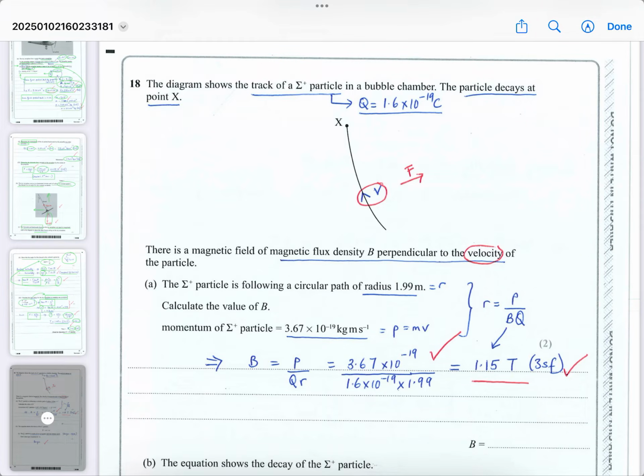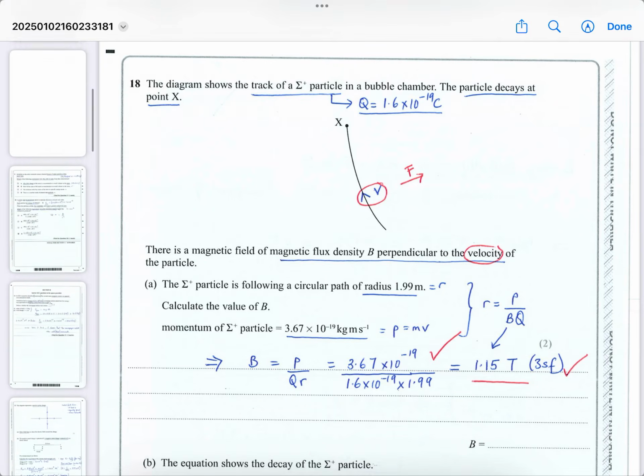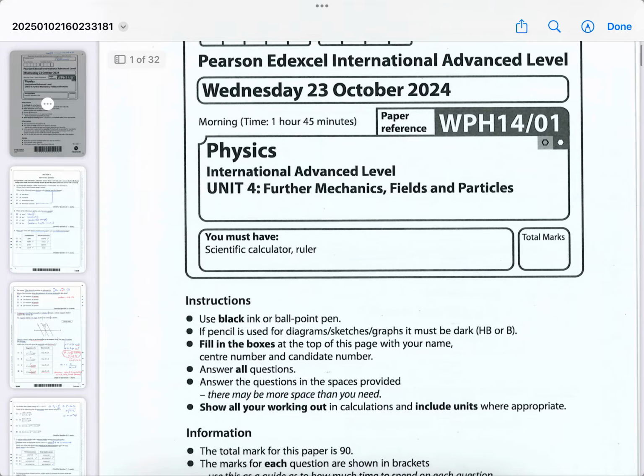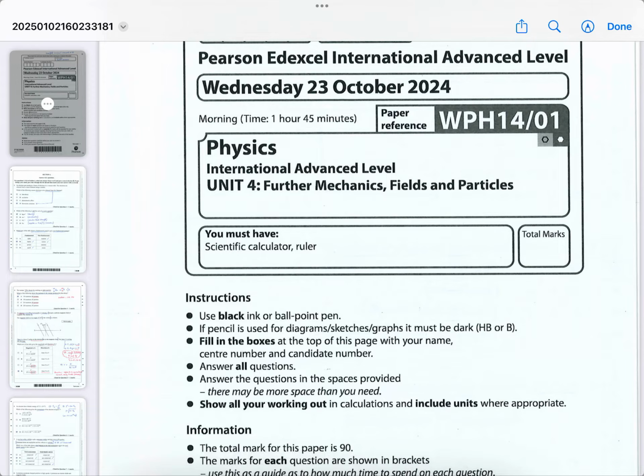Okay, this is the final part of this Edexcel Unit 4 paper in physics from October 24. A lot of you have been waiting for it. I've done several parts already. I can't remember if this is part 6 maybe. I've done the longer questions in individual videos and the earlier questions in combined videos.